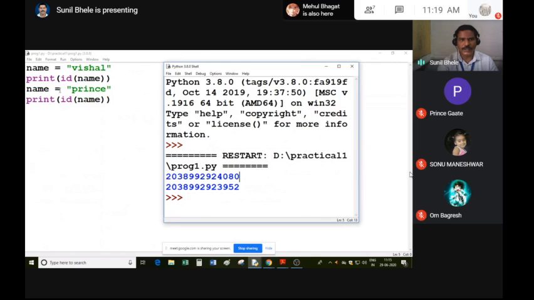But when you change the content of name, Vishal is not overwritten by Prince, but it creates a new memory location and stores a new string there. That's why when you print the ID of this variable, the ID is different from the previous ID. This shows that the string is an immutable data object.